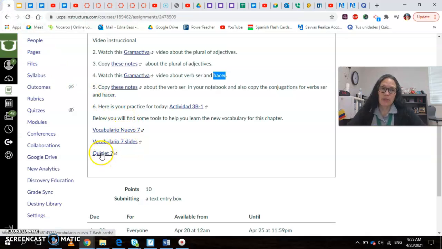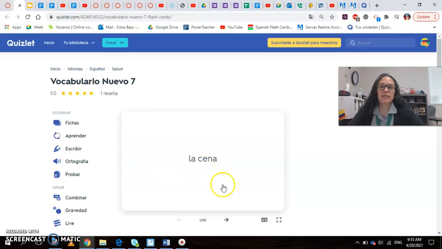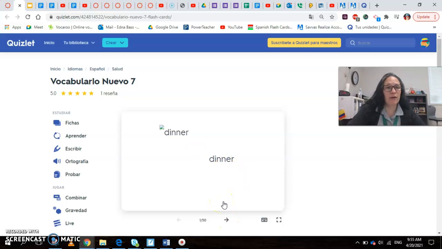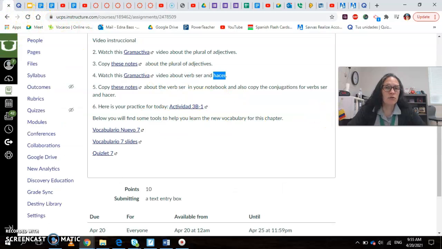And then last but not least, you have a Quizlet. Here's the Quizlet. It has the same vocabulary that you have in your vocabulary 7. So you can go and practice. Go ahead and practice. All right. So that's all you're doing for today.